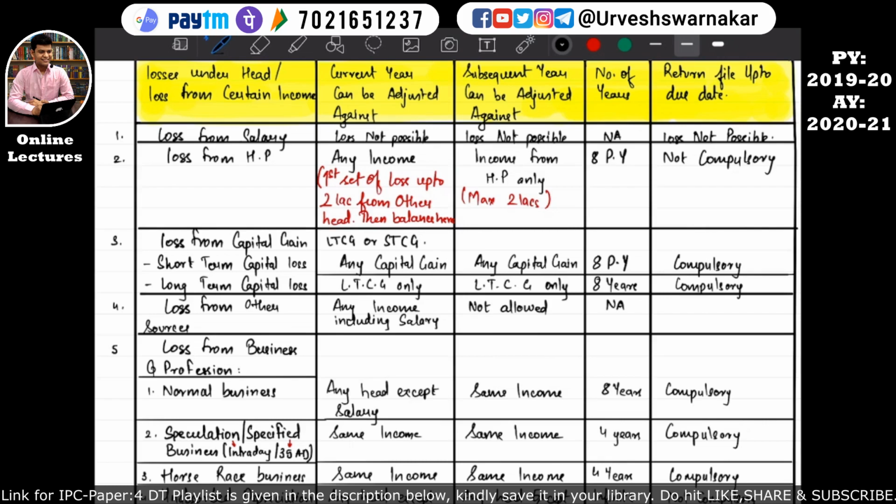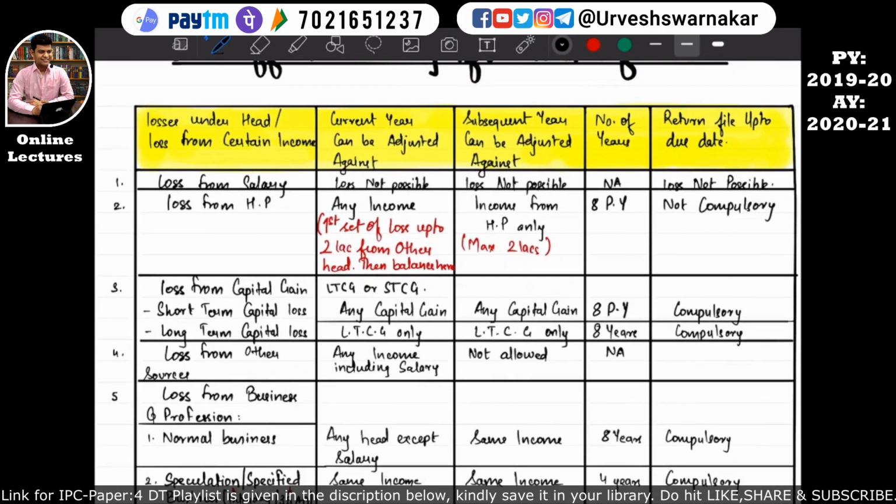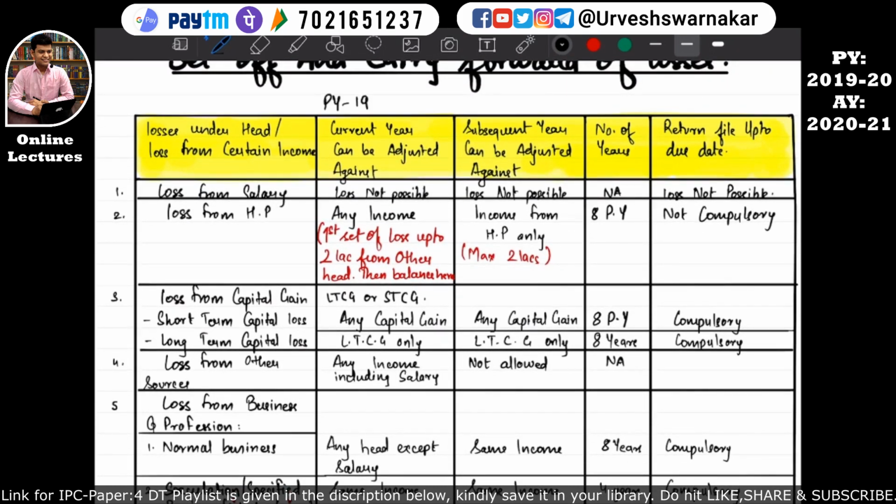I hope that is quite clear. So for the time being, our relevant previous year is 2019-20, but for the next year the relevant previous year will be 2020-21. I am talking about the previous year, not the assessment year. For our exams our assessment year is 2021, but our previous year is 2019-20. I hope this is quite clear.